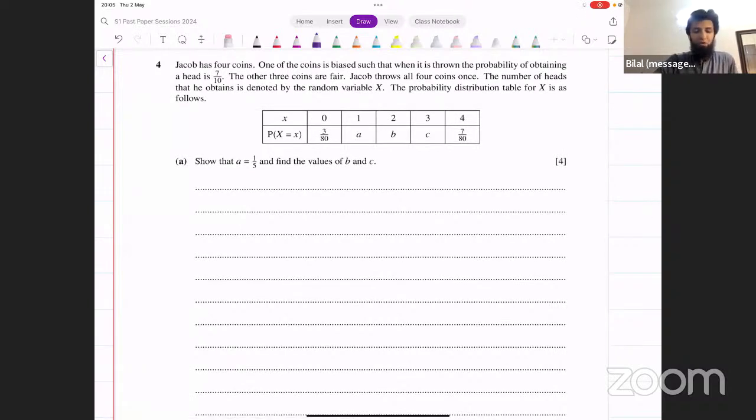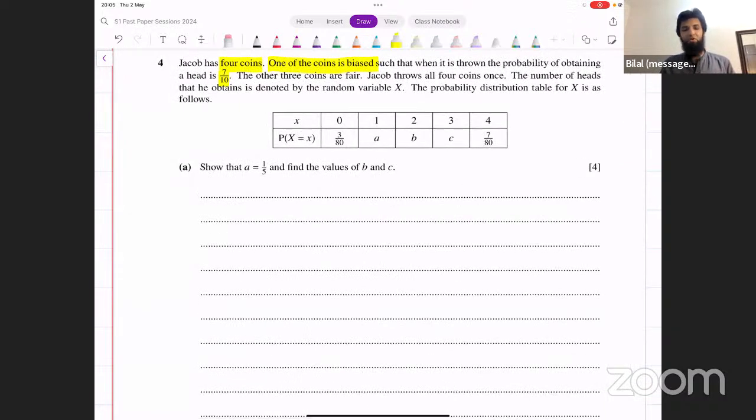It says Jacob has 4 coins. One of the coins is biased such that when it is thrown, the probability of obtaining a head is 7/10. He has 4 coins in total. One of them is biased. And the probability of head for that coin is 7/10. The other 3 coins are fair. Fair means they have equal probabilities of heads and tails.